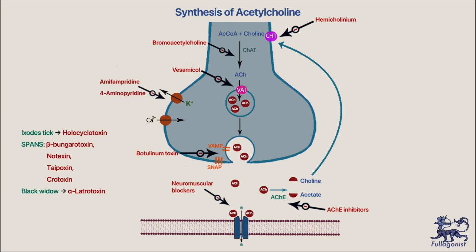Some snake-derived neurotoxins can also bind and irreversibly inhibit acetylcholine receptors on postsynaptic membrane. For example, alpha-bungarotoxin from the Indian krait snake. Similar blockade is happening in case of the black widow spider bite. It has multi-component venom. One toxin is alpha-latrotoxin. It binds to the presynaptic membrane and leads to the depletion of the stores of the acetylcholine.